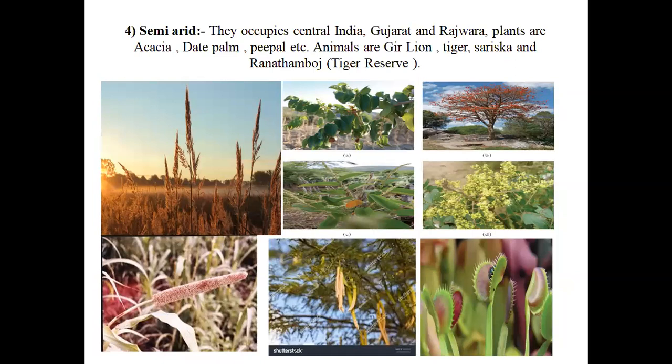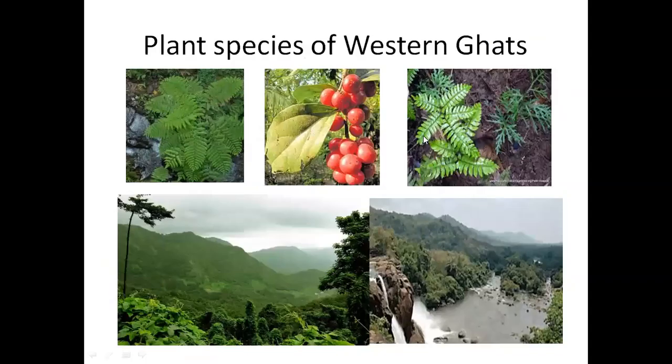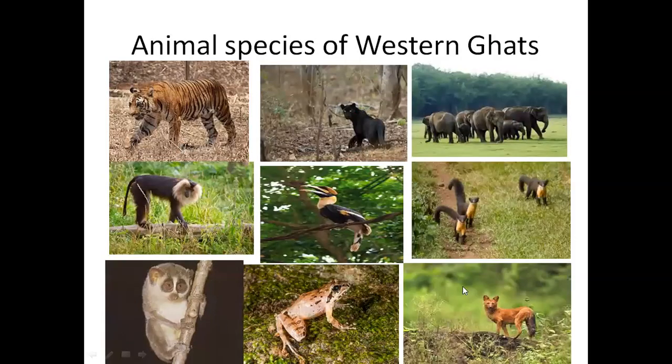Okay, so the next one is semi-arid region. In the semi-arid region also we have a lot of greenery and different types of species. Okay. So coming to Western Ghats, it occupies Malabar coast. Already I have told you about the Western Ghats. It starts from the ending part of Gujarat to Kerala. Okay. So these are all some of the plants of Western Ghats. These are all some of the animals which we can see in the Western Ghats region.